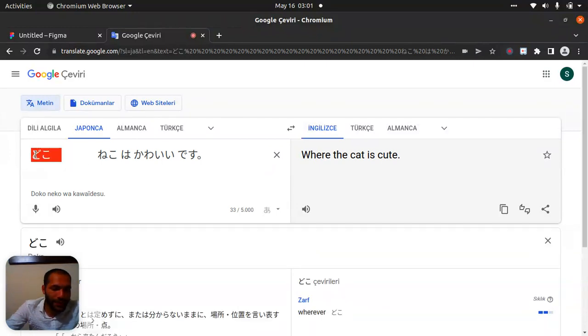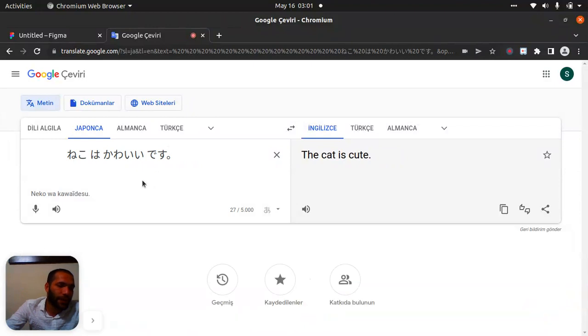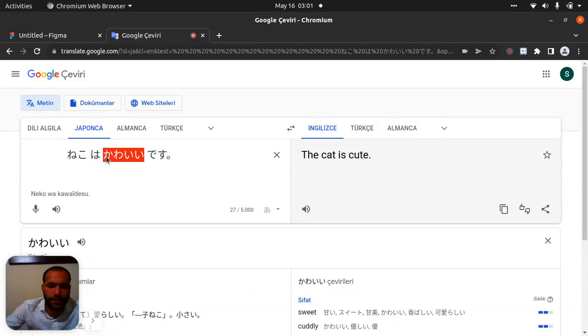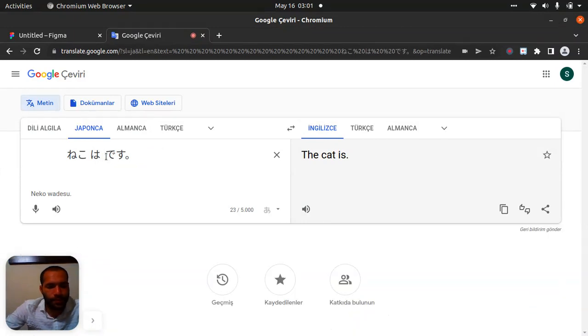Something will look a little different because in Japanese you can put it between A and B. So let's say after A or before B, you can put it here. Neko wa. Yeah, delete this one. Put it here. Where is the cat? Did you see?